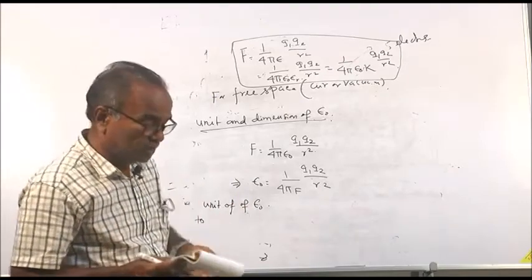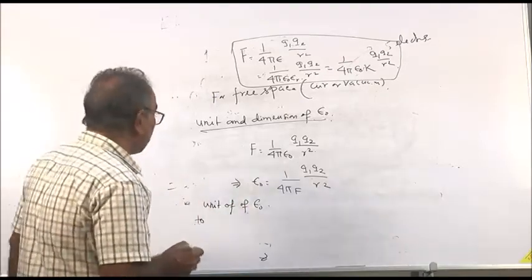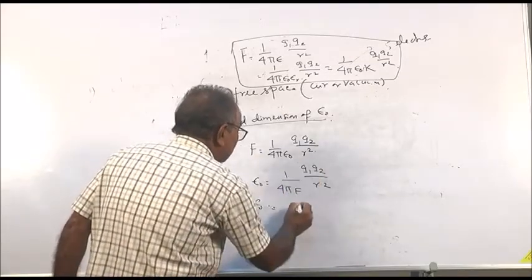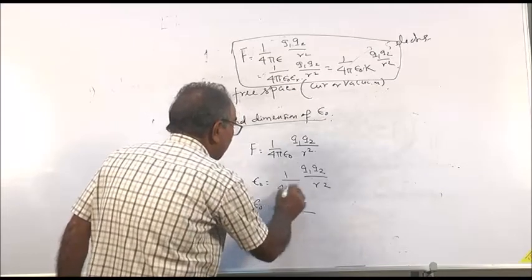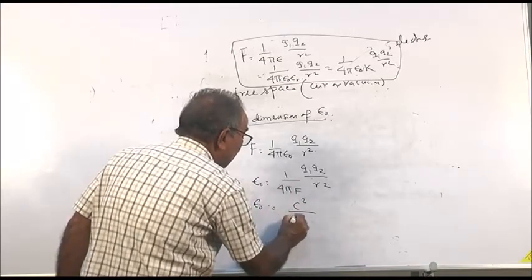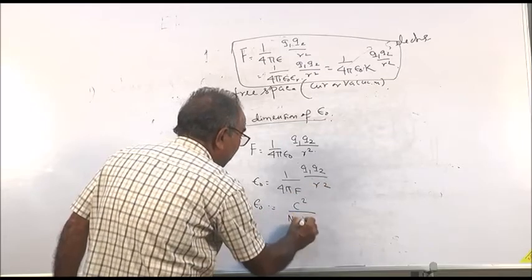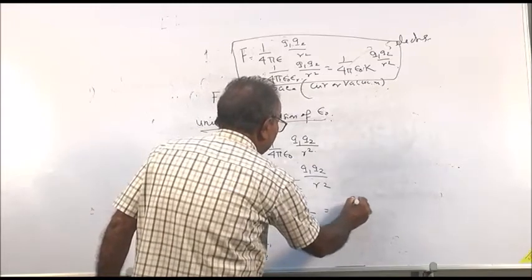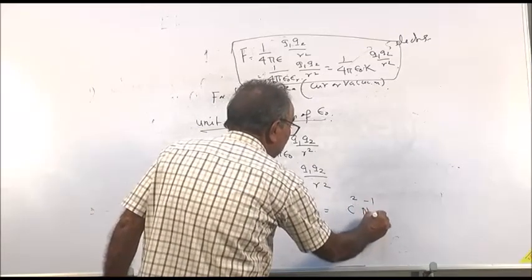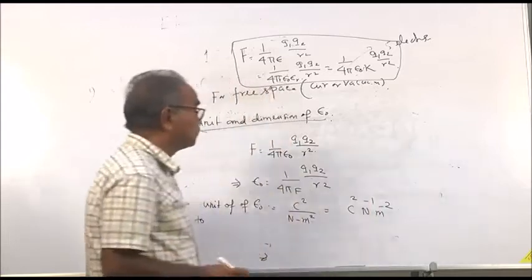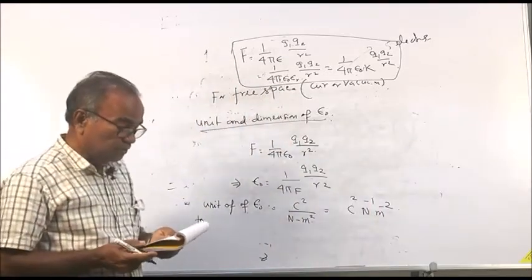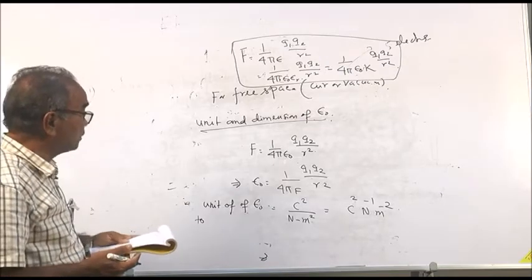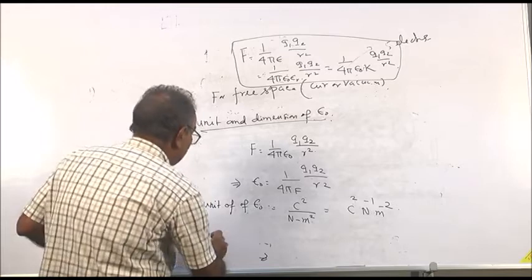So, the unit of epsilon 0 is Coulomb square divided by 4 pi, which has no unit, then force is Newton and distance is meter square. That means it is equal to Coulomb square Newton inverse meter to the power minus 2. So, this is the unit of epsilon 0.